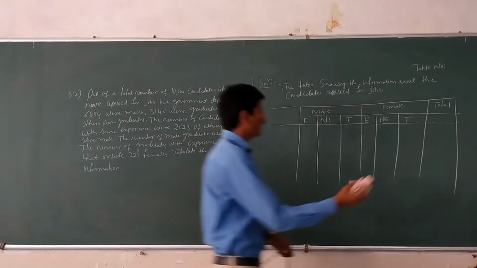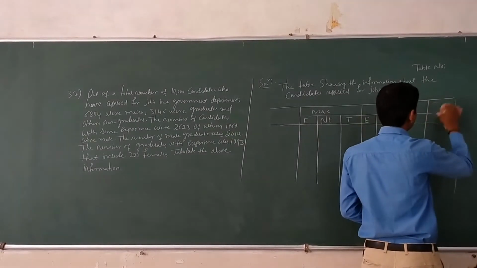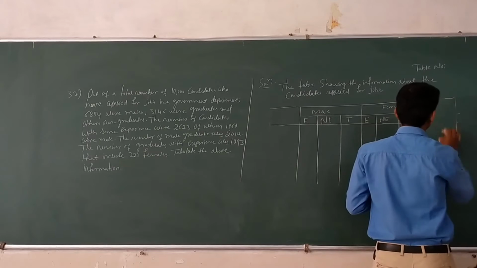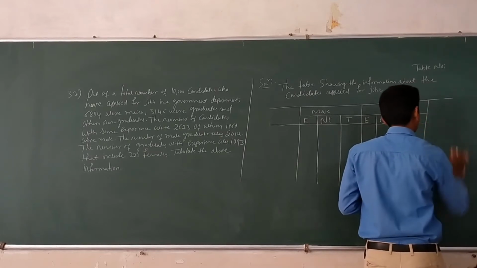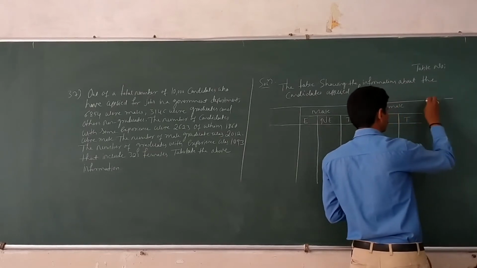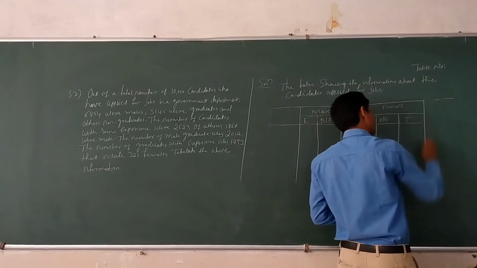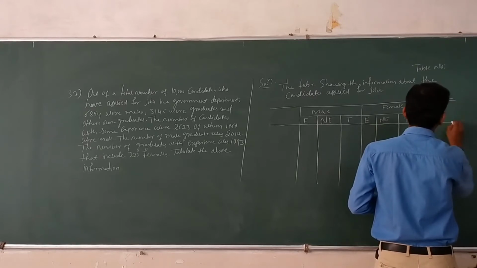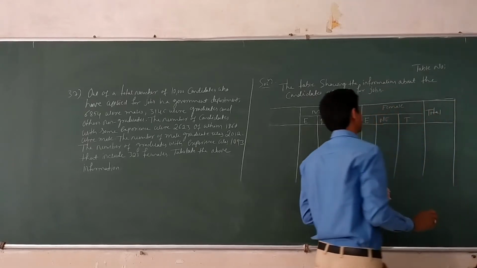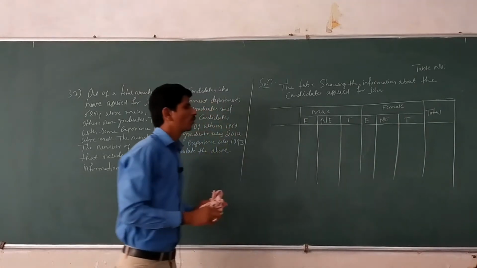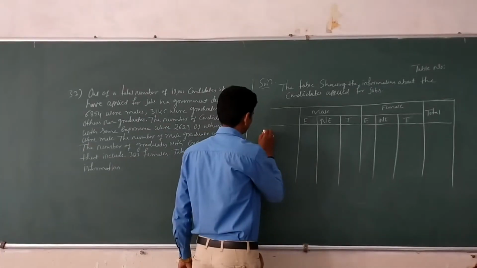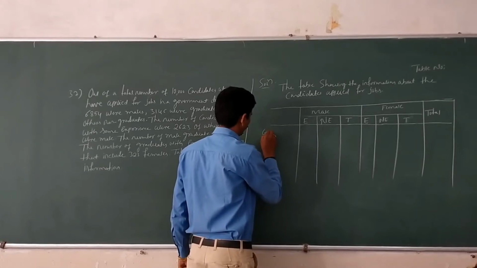Here, the last column is grand total. In stub entries, you have to take graduate, non-graduate, and total.